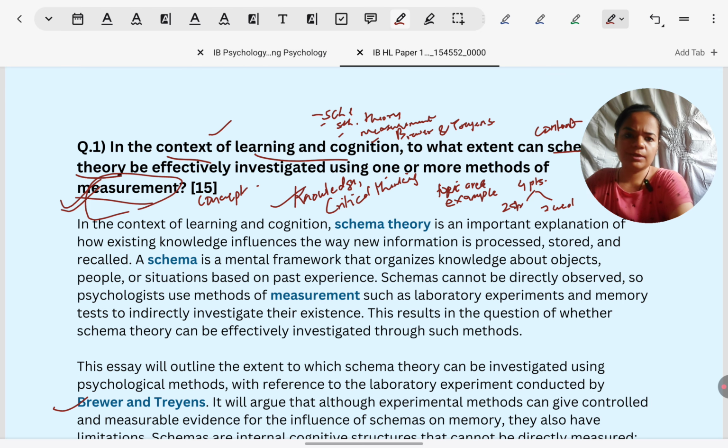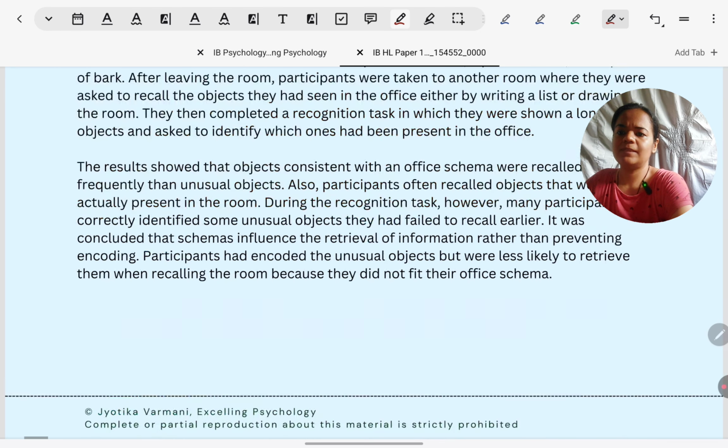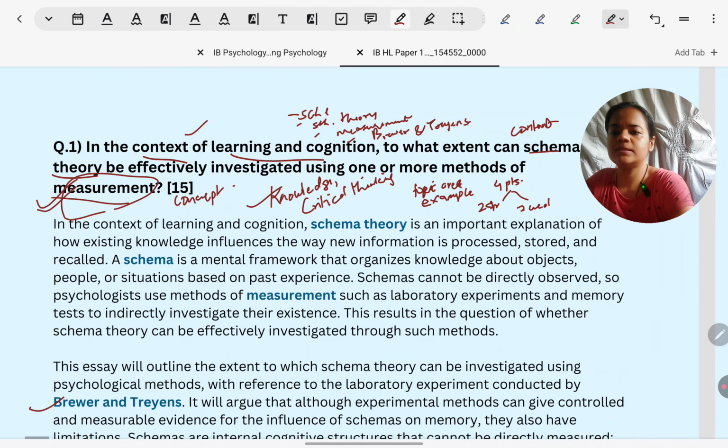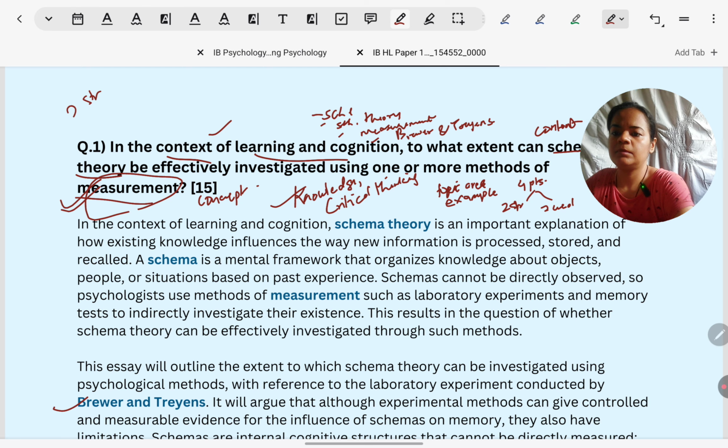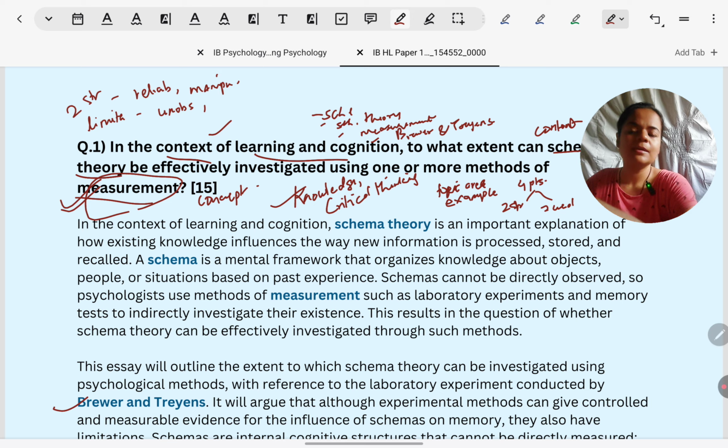Okay, so I was not intending to write, but just to note down quickly. So within critical thinking, what can be our points? 2 strengths are around the lab experiments' reliability, and lab experiments' capability of manipulation or testing different hypotheses. These are good for measurement. Limitations are around unobservability, lack of direct observation of schemas, and lack of ecological validity because of use of lab experiments. So once we have this outline completed, then only we should start writing the answer.